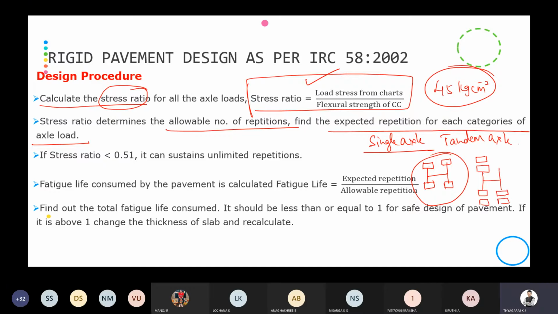The rear axle will be comprised of two axles, along with the front axle. So this is the tandem axle. When there are two or more axles with two or more wheels, we call it a tandem axle. So you have to find the number of repetitions using the stress ratio for various categories of axle load, whether single axle load or tandem axle load.